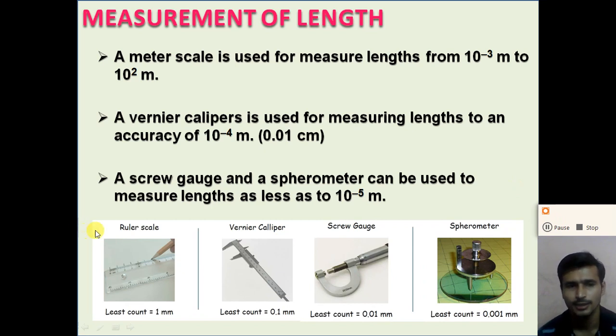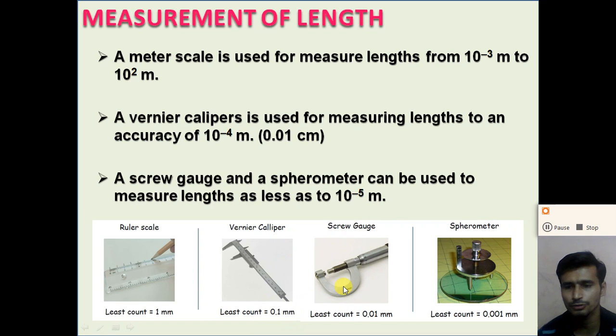So dear student, let us see all the four instruments which are used to measure a length, right? A ruler scale, or we can say the meter scale, is used to measure a length up to 1 millimeter. So you can say that the least count of the meter scale is 1 millimeter. Second is a vernier calipers. A vernier calipers is used to measure a length up to 0.1 millimeter, or 10 raised to minus 4 meter. Screw gauge, right? This one is the screw gauge.